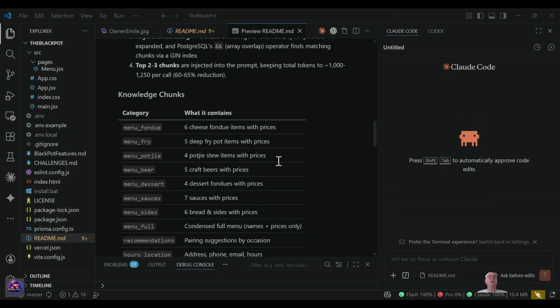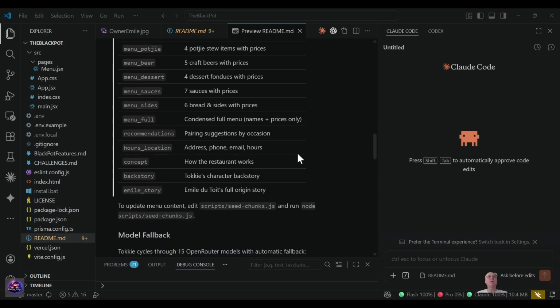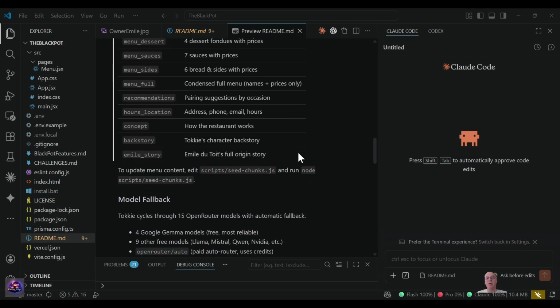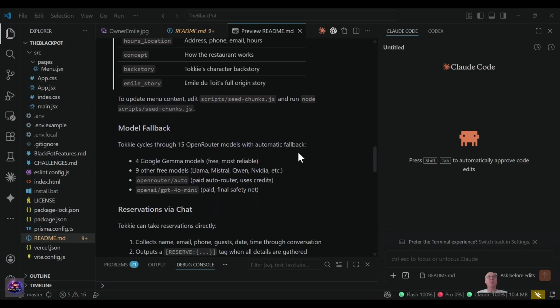And these knowledge chunks is what is contained in each chunk. You might have heard of RAG and vector database embeddings, and soon enough you'll be building those. We have free models used here, the Llama, Mistral, Qwen, NVIDIA, and more, and also 4 Google Gemma models.